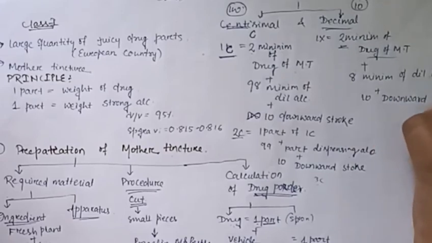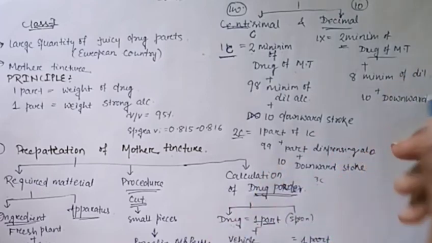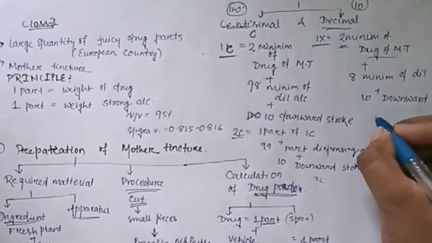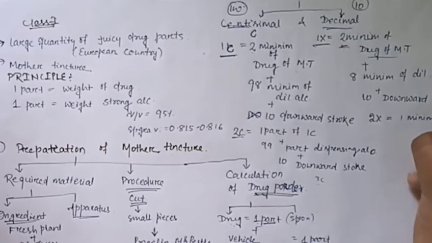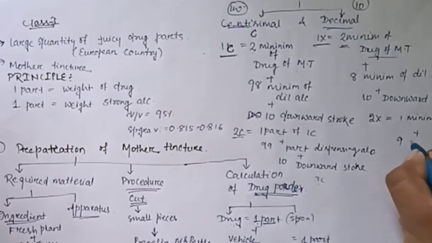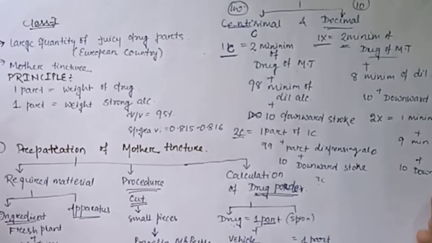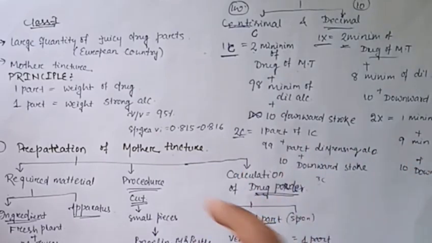I mentioned how to give the strokes in the previous video. You can see it in the description box or in the I button. So with 10 downward strokes, we found 1x. After 1x we go towards 2x. In 2x, 1 minim of 1x plus 9 minim of dispensing alcohol. For further potencies we use dispensing alcohol. After it, 10 downward strokes. In this way we go towards the higher potencies. So this is all about class 1 mother tincture preparation. After class 1 we go towards class 2.